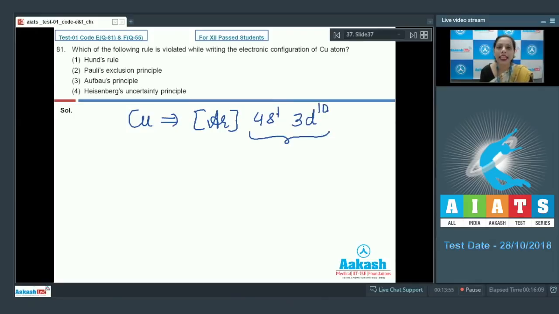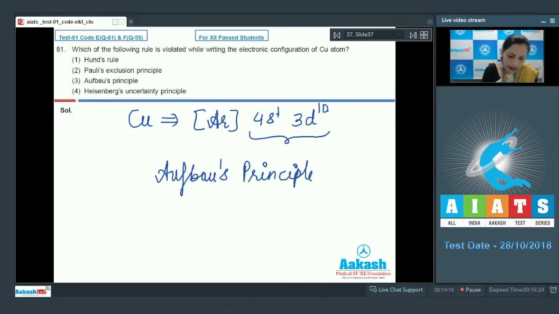That is why it is violating Aufbau's principle. So this configuration violates Aufbau's principle. And yes, the correct answer is option 3.